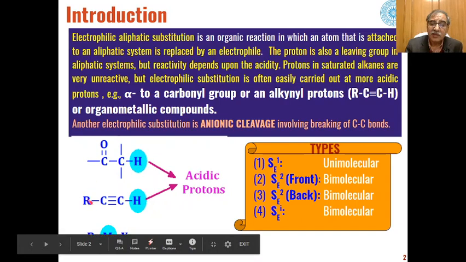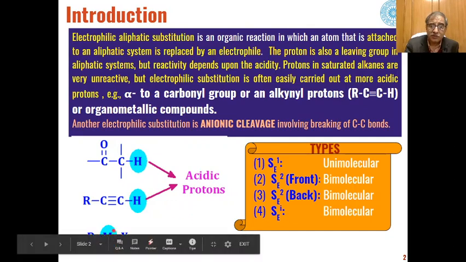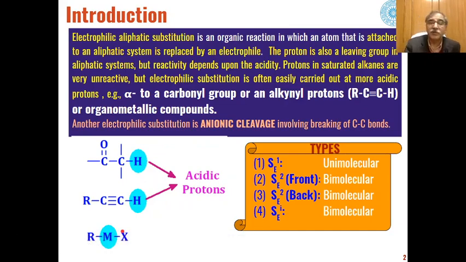Similarly, in case of alkynes, if we take, this proton is very acidic because of the sp hybridized carbons over there. And then in cases of organometallic compounds also, this portion of the molecule is acidic in nature, and that can be removed as an electrophile, and that can substitute the different types of aliphatic systems.